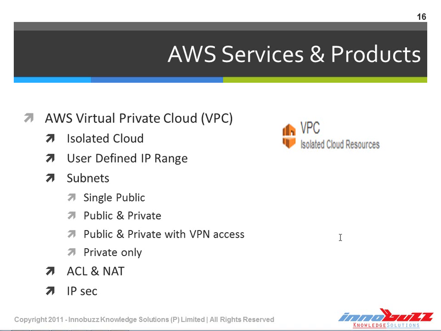Another important point about virtual private cloud is that it supports IP security. We can go ahead and set our own IP security parameters and settings to prevent our server from attacks or hacking kinds of actions.